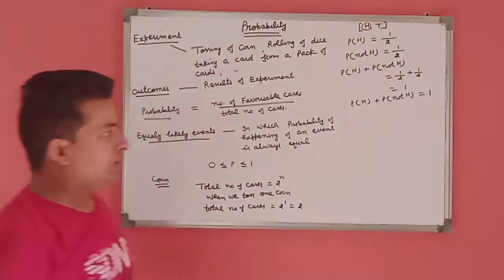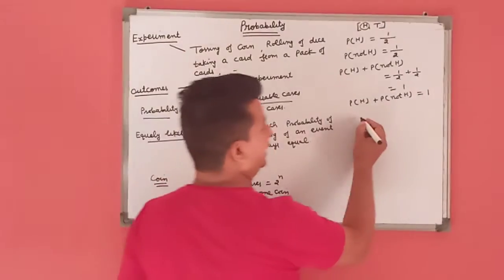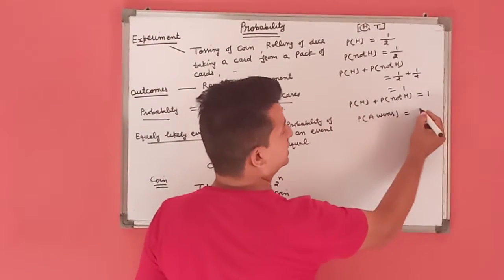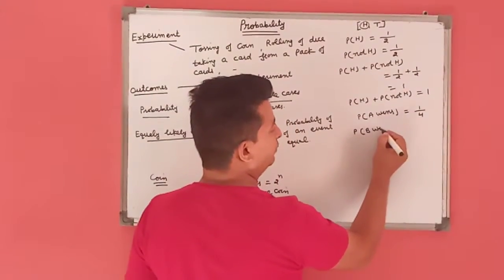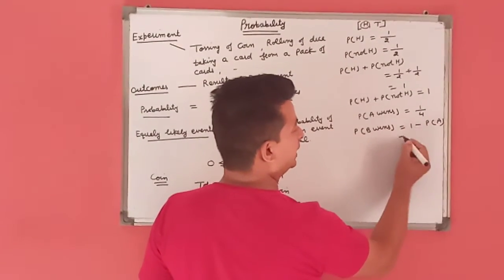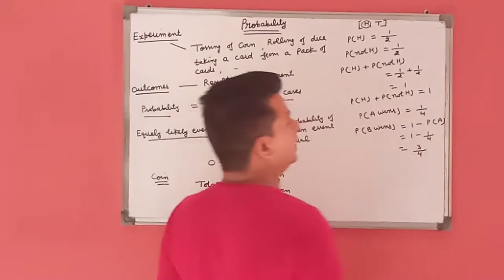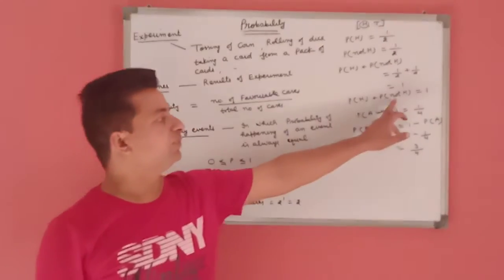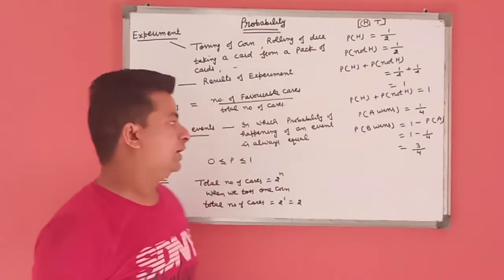Another example: two friends play a game and the probability of A winning the game is 1 by 4. Then the probability of B winning is 3/4. This means the probability of an event plus the probability of not the event is always equal to 1.